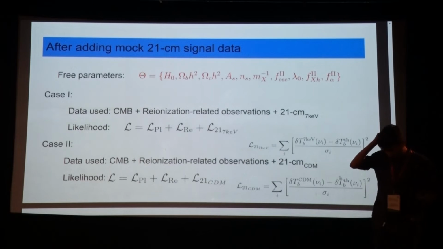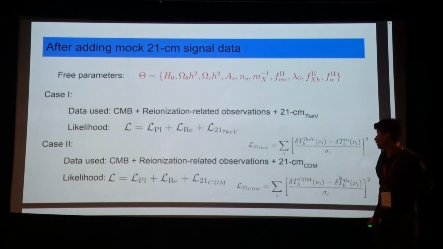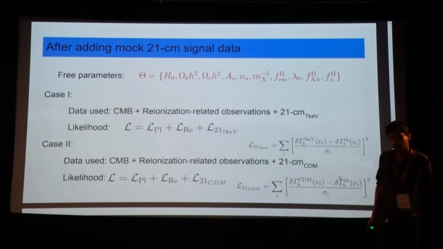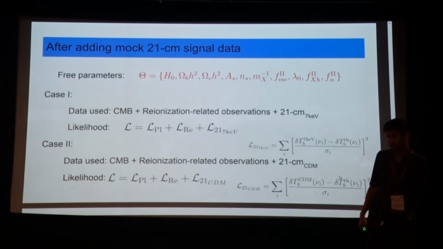So, before going into this, let me just tell you that given that there is this SARAS experiment, SARAS 3 experiment, as a result of which now the status of the 21 centimeter signal is not clear whether it is true or not, because SARAS has rejected it at 2 sigma level.